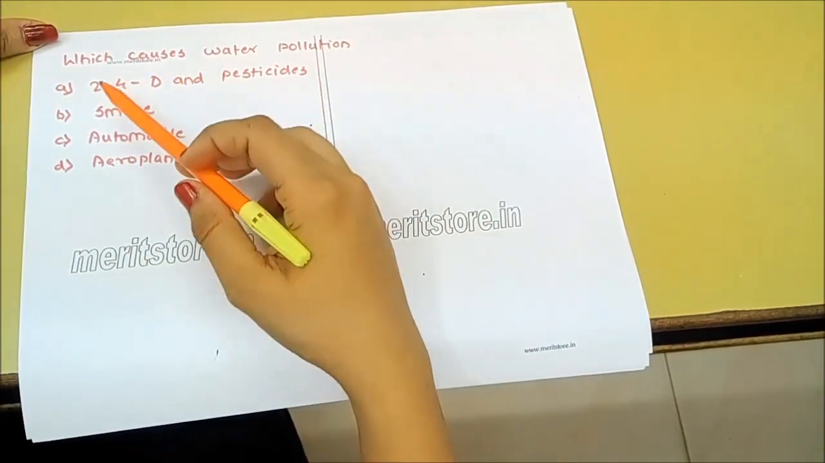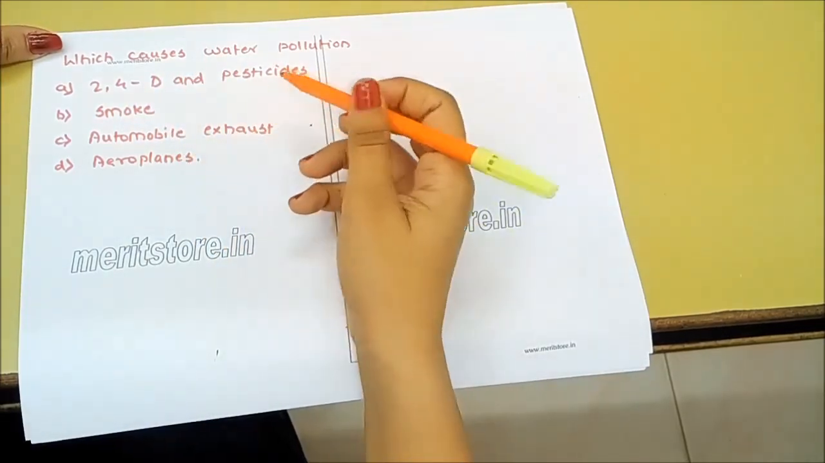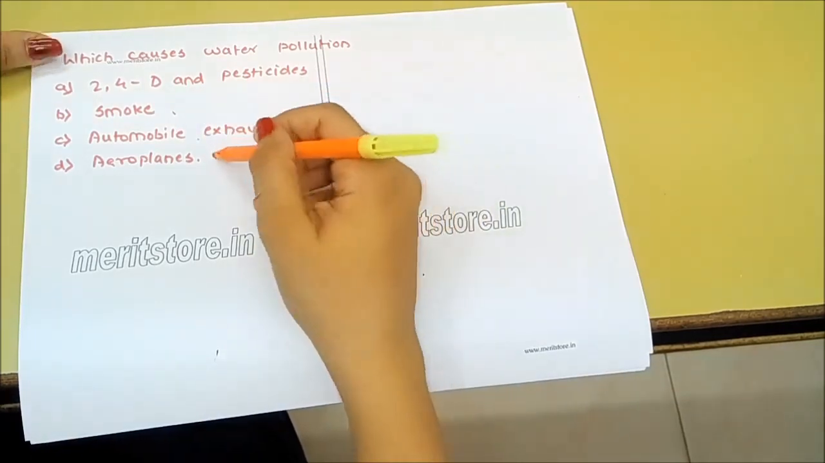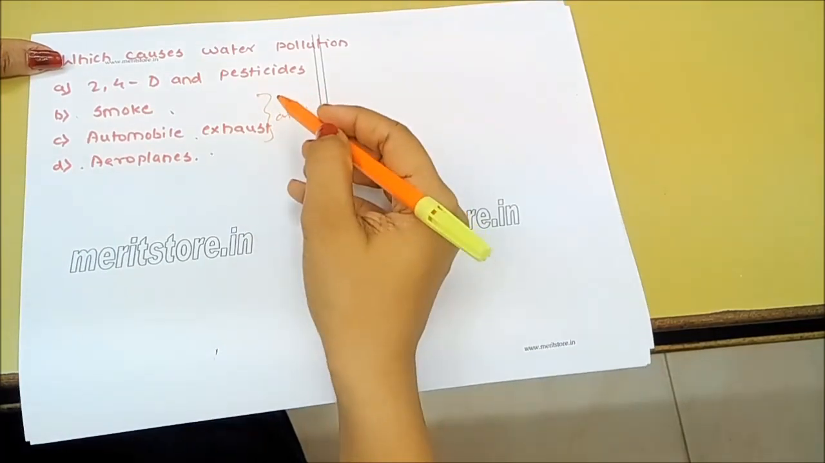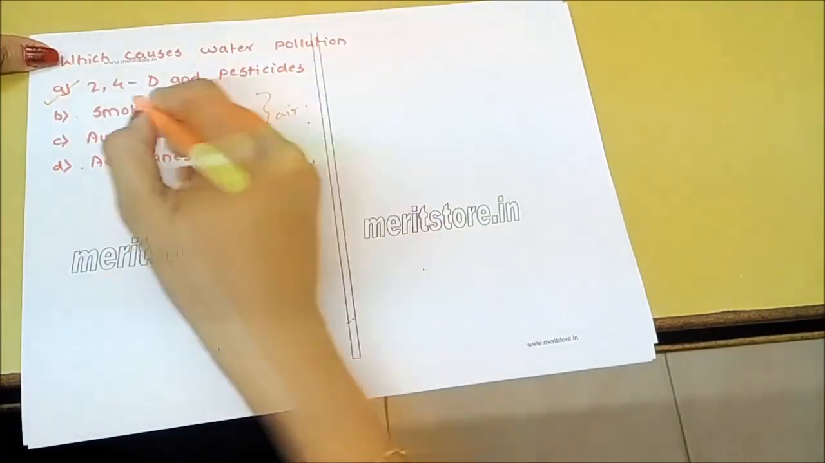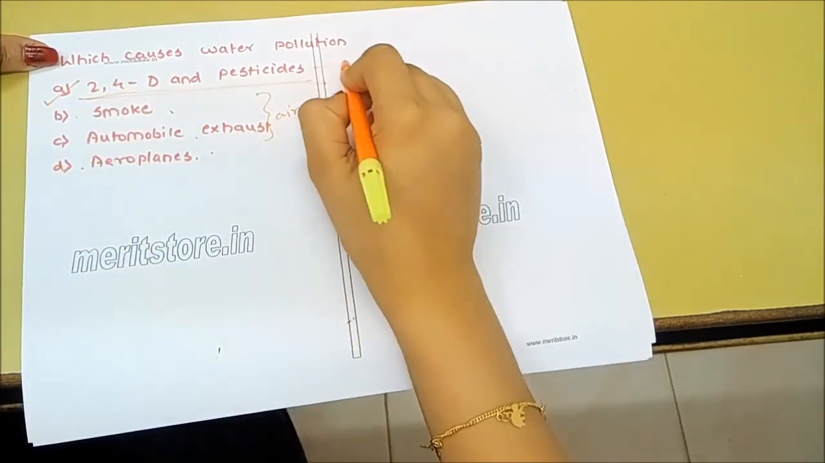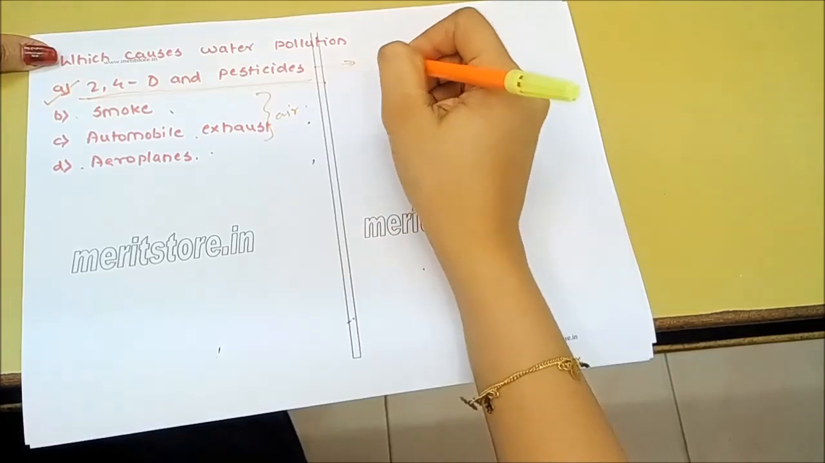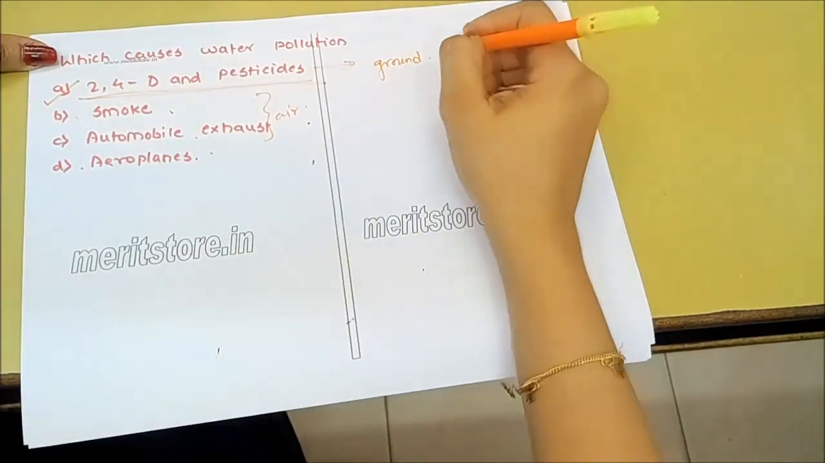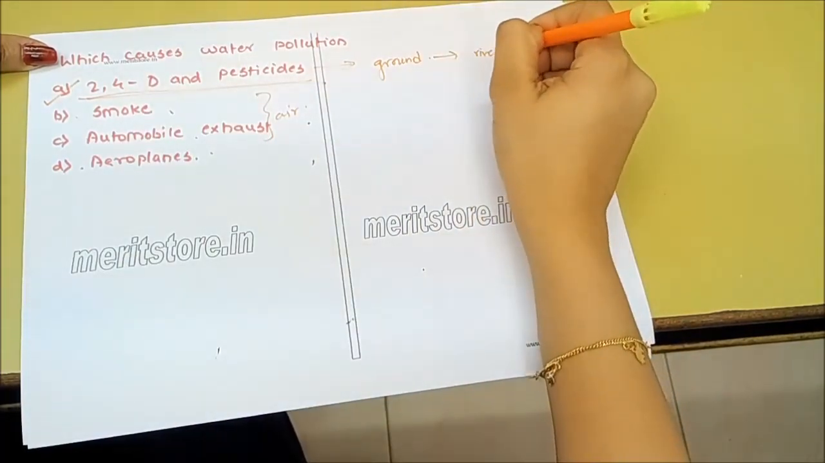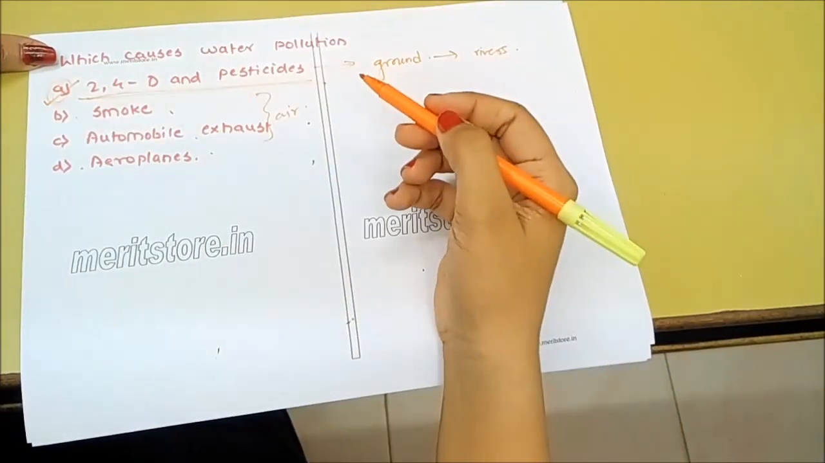Which causes water pollution? 2,4-D and pesticides, smoke, automobile exhaust, aeroplanes. Smoke, automobile exhausts and aeroplanes are all causes of air pollution, so that's not the answer. The correct answer is this: all of these are insecticides and pesticides. When you spray them on the ground, they easily seep into the groundwater during rains, and when water flows, they can be transferred to rivers, lakes, etc. Therefore the correct answer is A, 2,4-D and pesticides.